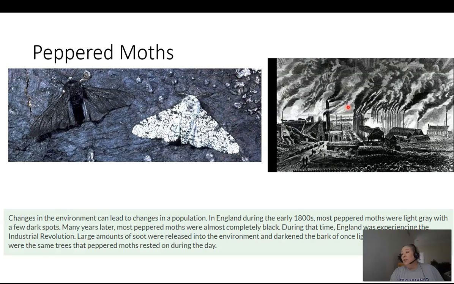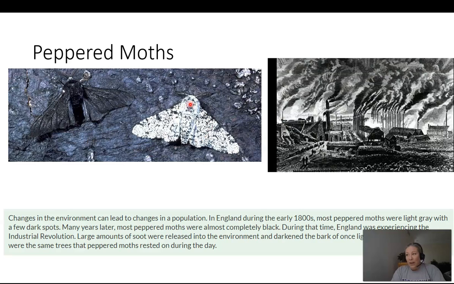But eventually, during the Industrial Revolution in the early to mid-1800s, right, lots of factories were built, and in order to power a factory, you have to burn coal, and coal is dirty. Well, it's a lot dirtier then than it is now. It's a little bit cleaner now to burn coal. But it used to produce soot, and all this black soot would get spewed into the atmosphere, and when the soot would settle, it would settle on everything on the ground, and it would settle on the barks of the trees. So the tree bark, which used to be light, now becomes darker.